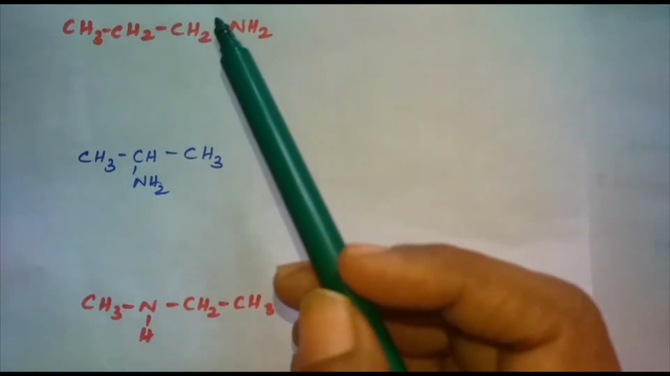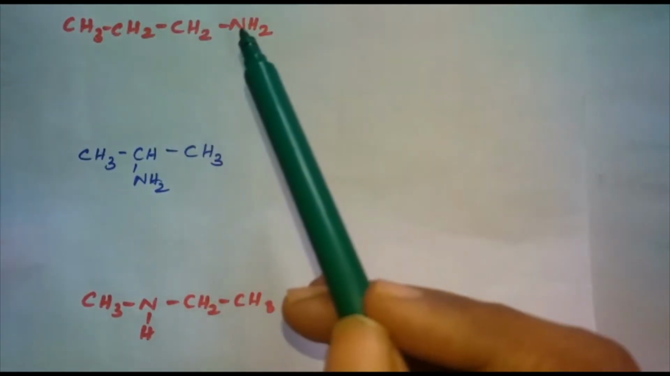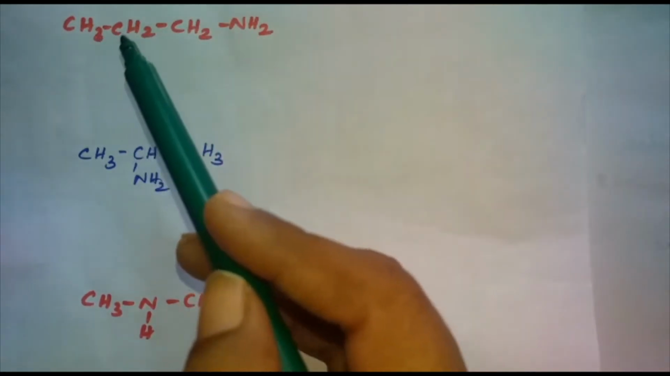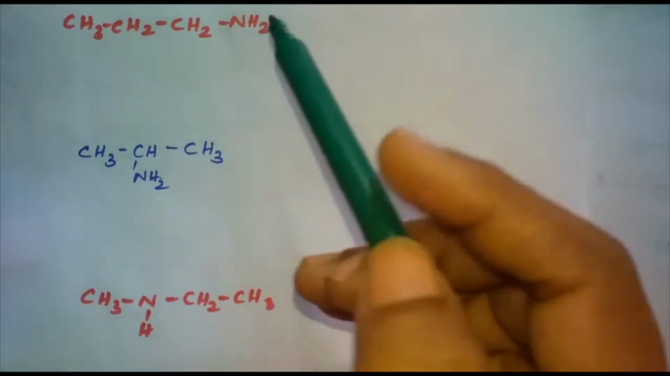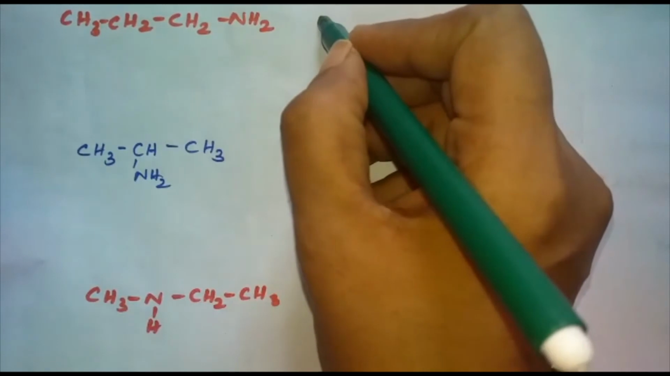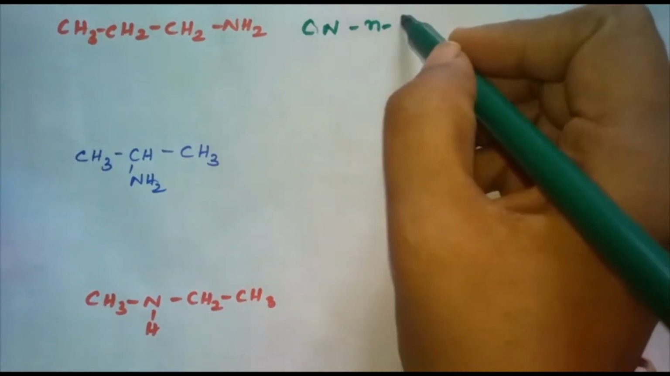Let's see the IUPAC and common names of a few more compounds. Here, how many carbon atoms are present? Numbering must be done from here: 1, 2, 3. So 3 carbon atoms means the parent alkane is propane. So here we have propyl. The alkyl group is propyl, followed by amine. So the common name is N-propyl amine.